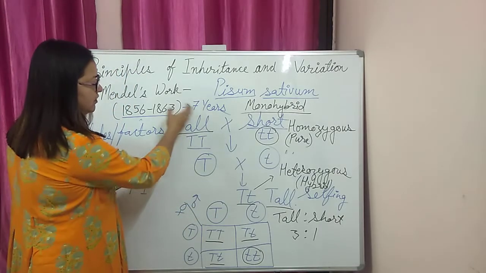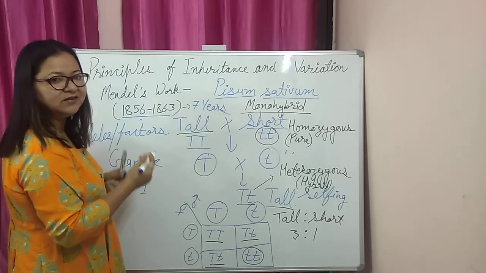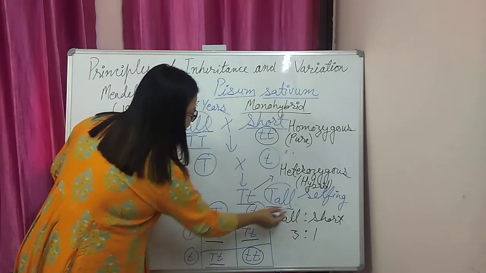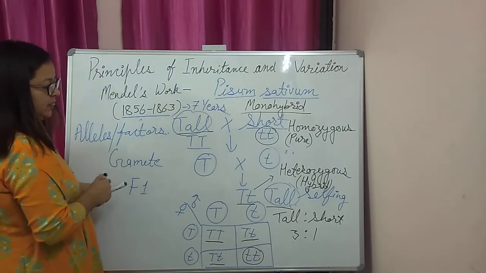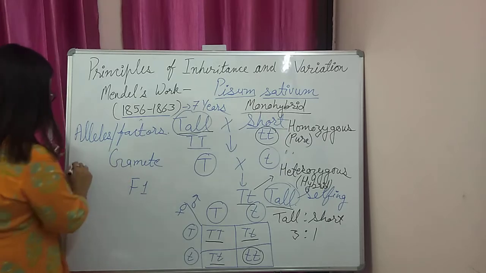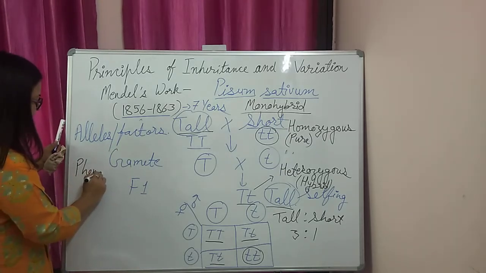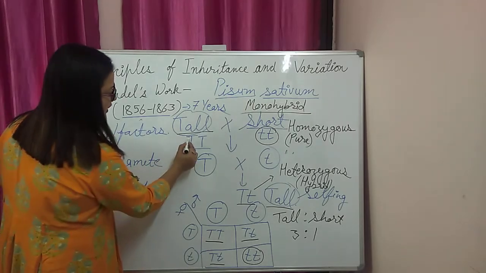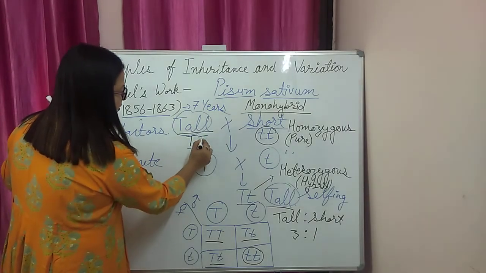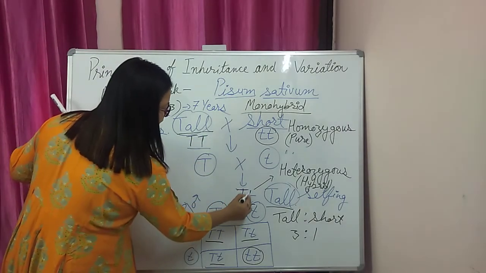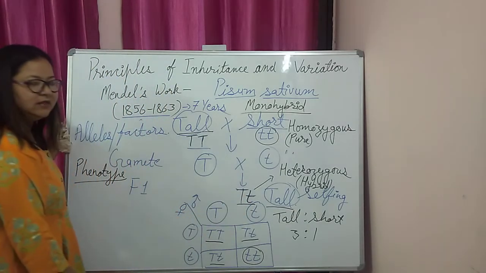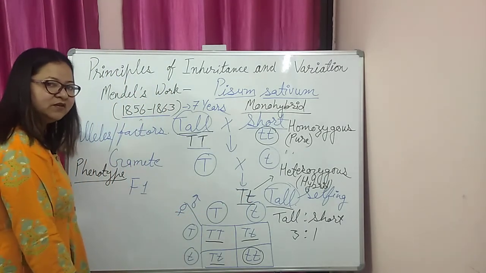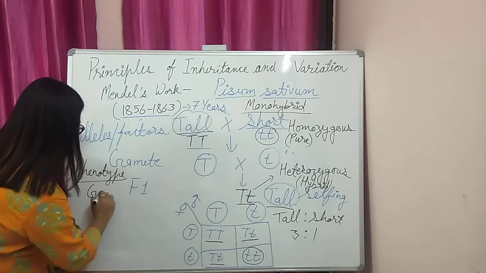The feature we observe externally, this tall and this tall, is called phenotype. And when we are talking about their factors, whether the factors are similar or different, that is, when we are talking about the alleles or genes, it is called genotype.